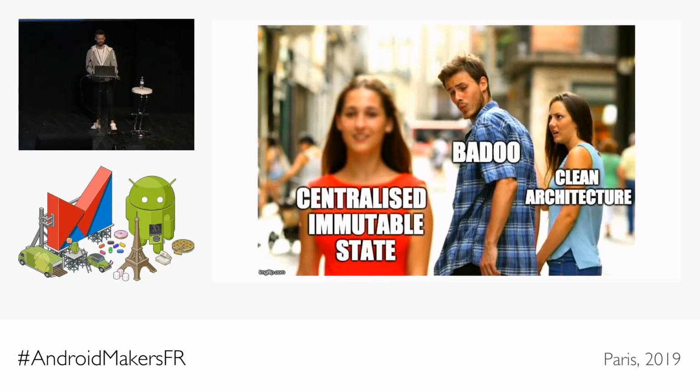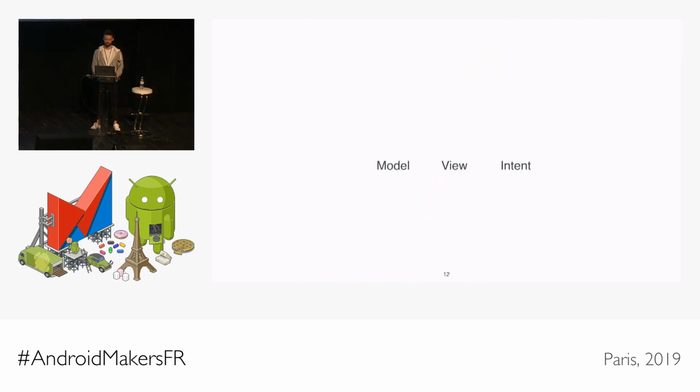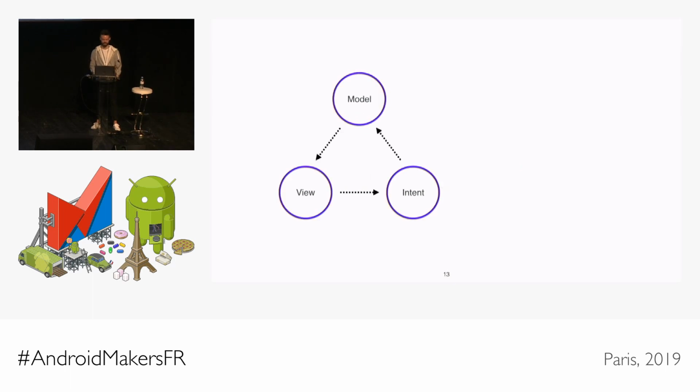This idea came to us from the web dev world when Redux became a thing. Hopefully these words like Redux, MVI, and immutable state are not completely new to most of you. But just in case, very quickly, MVI means model view intent. And the idea is that interactions with the view create intents, which change the model, which is reflected in the view. And it's a unidirectional data flow. And it almost always comes with an immutable state and the reducer.